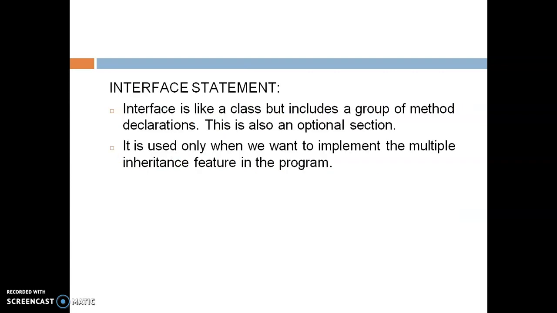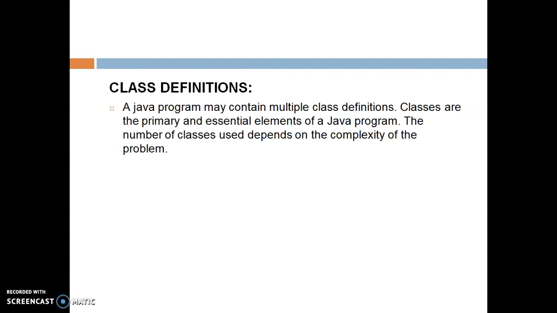Then is the interface statement. This is also optional, and we will discuss interfaces in my coming video. It behaves like a class but includes a group of method declarations. Class definition, again, is an optional section. A Java program may contain multiple class definitions. Classes are the primary and essential elements of a Java program. The number of classes used depends on the complexity of the program, so depending upon the program, you can use multiple classes.